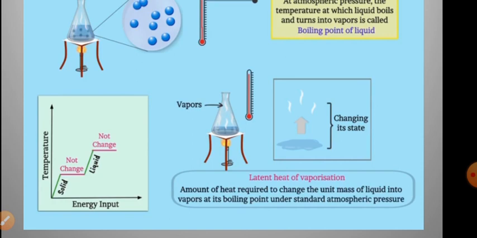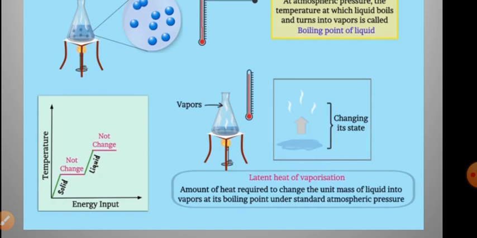When you start heating water and insert a thermometer in it, you see that there is one point where the water starts evaporating. The force of attraction between the particles is overcome, and they start vibrating even faster, and there is a change of state from liquid to gaseous. That point is called the boiling point. The boiling point of water is 100 degrees Celsius. In Kelvin it is 373 Kelvin.